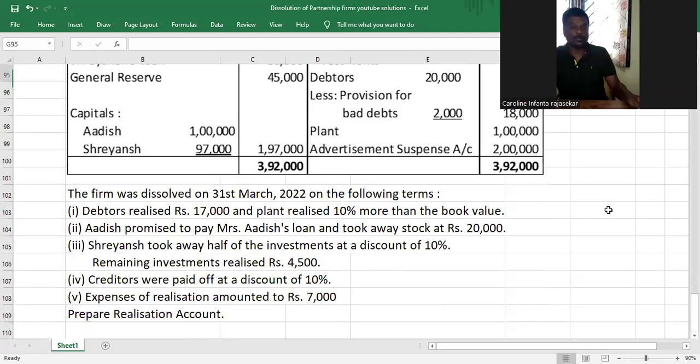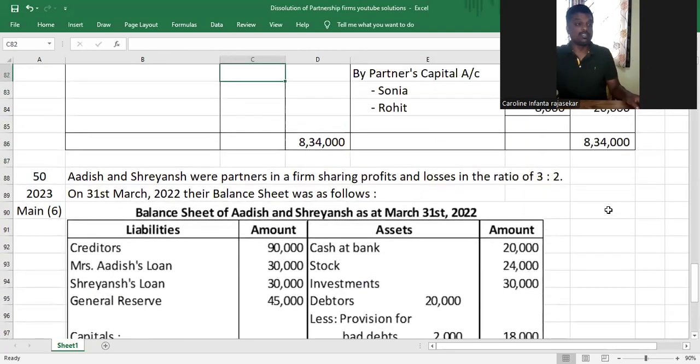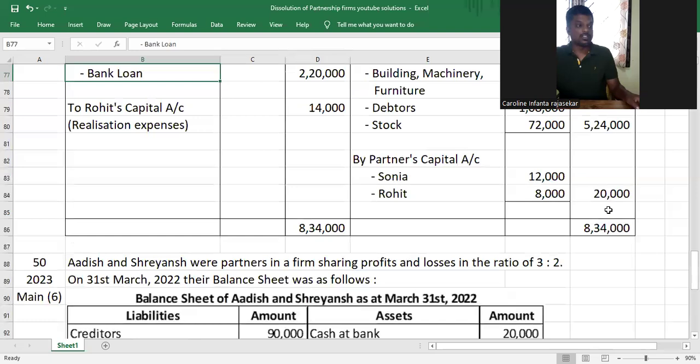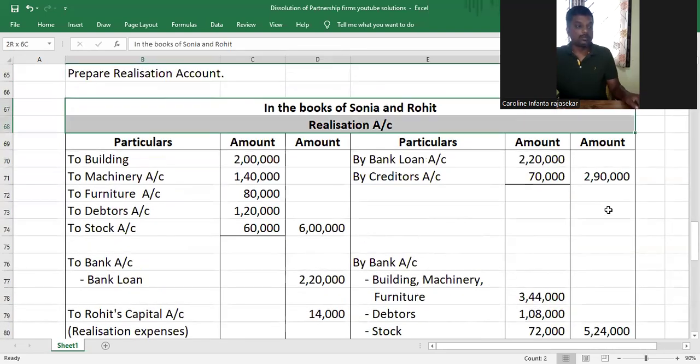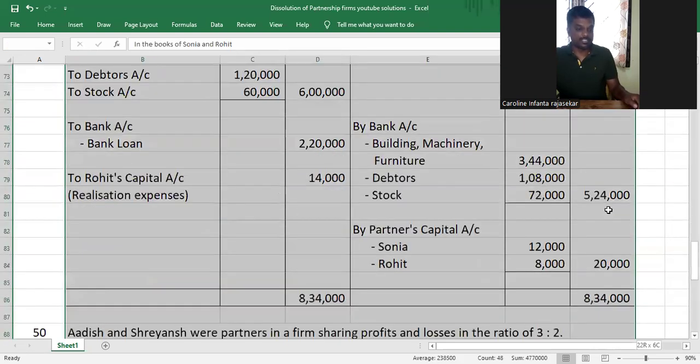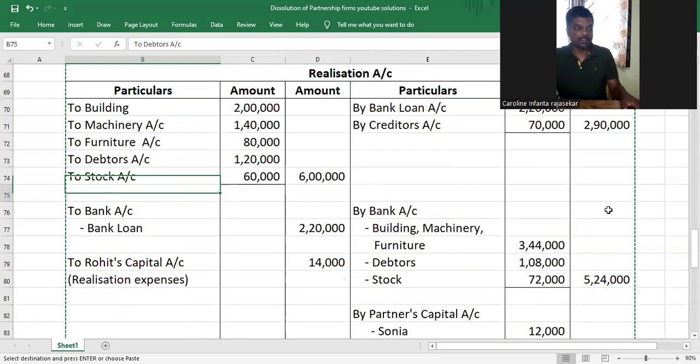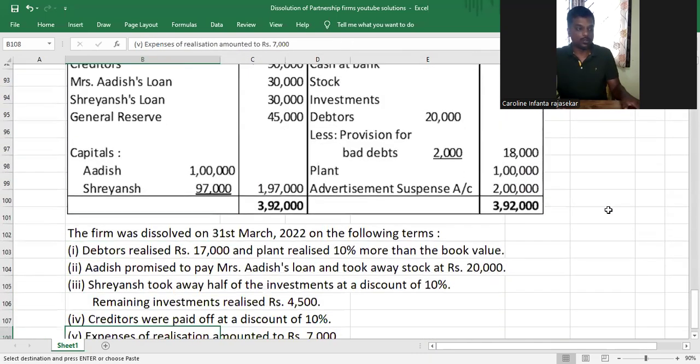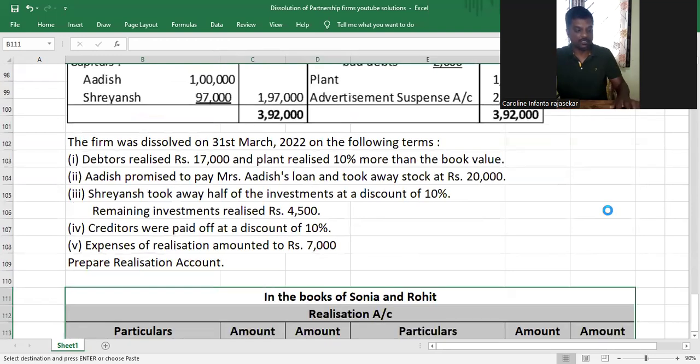So again, this problem looks like a very simple problem. It's going to give us easy marks. Let's go ahead and do this. This problem is the 50th question in the question bank that I've uploaded on the internet. The link to that question bank is given in the description.